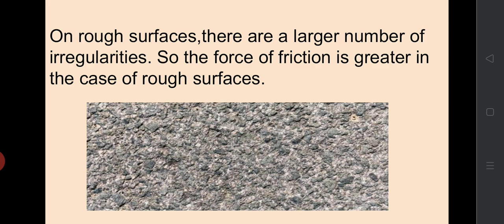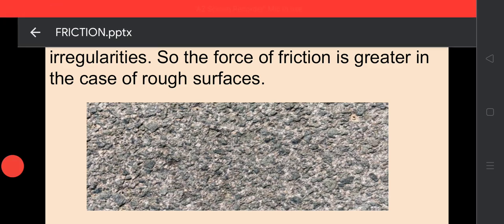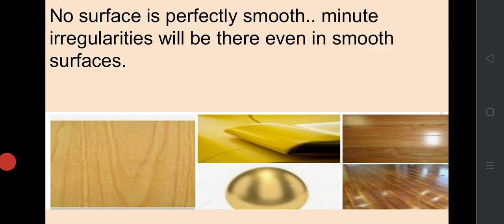On rough surfaces, there are a large number of irregularities. So the force of friction is greater in the case of rough surfaces. But in the case of smooth surfaces, there are also some irregularities. That is, no surface is perfectly smooth. Minute irregularities will be there even in smooth surfaces.